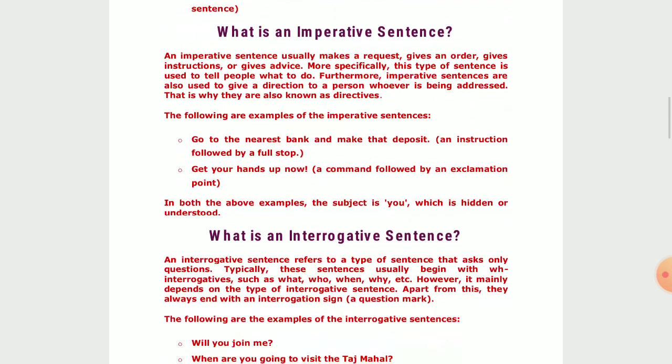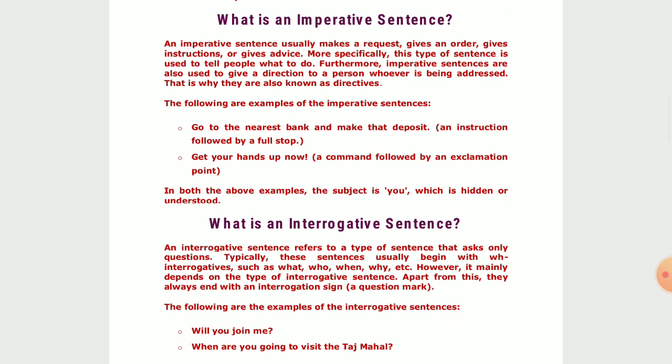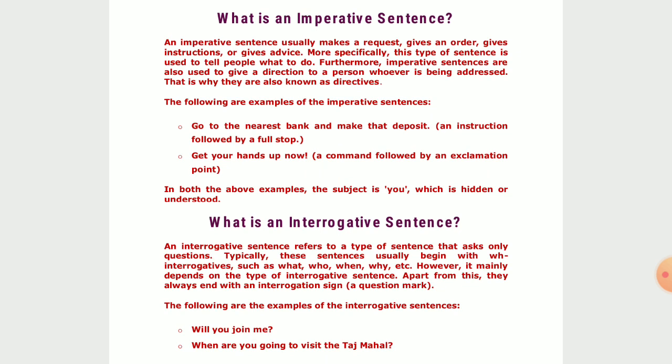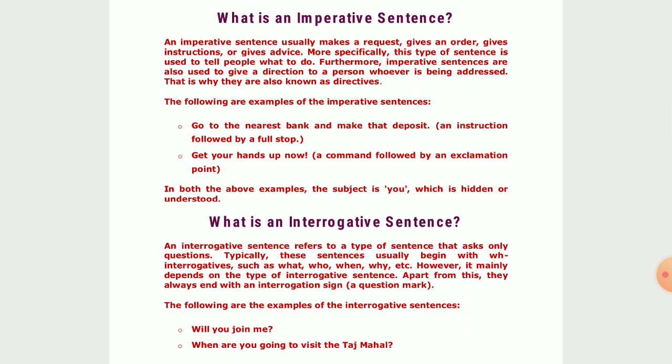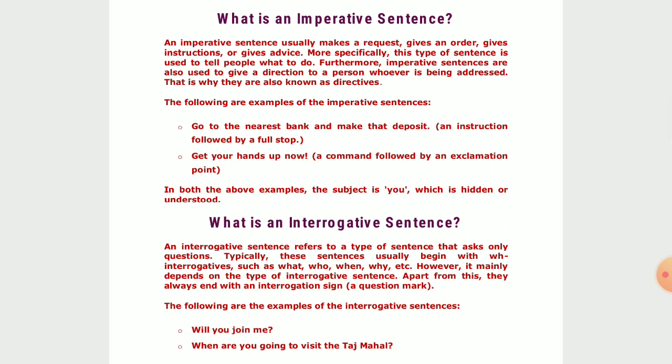Now the second one in the list is imperative sentence. Let us know what exactly an imperative sentence is. Normally when we talk about imperative sentences, order, request, all these things come to our mind. Basically an imperative sentence usually makes a request, gives an order, gives instructions, or gives advice.